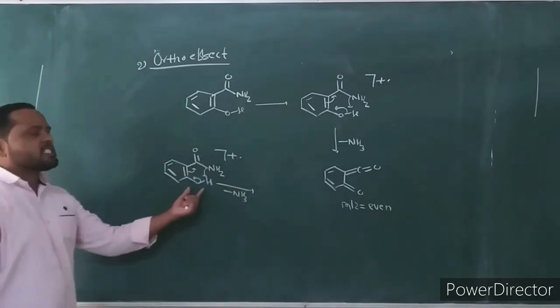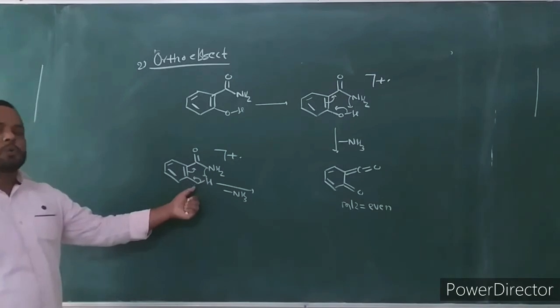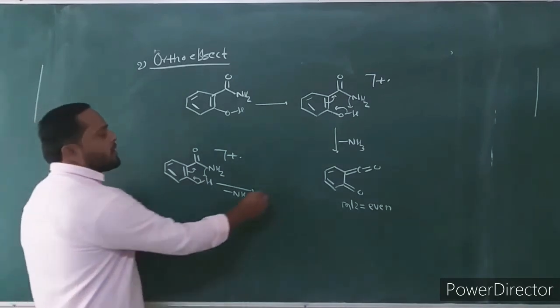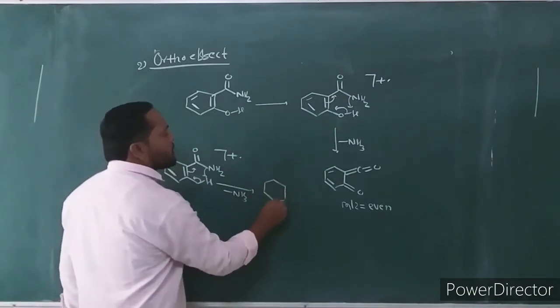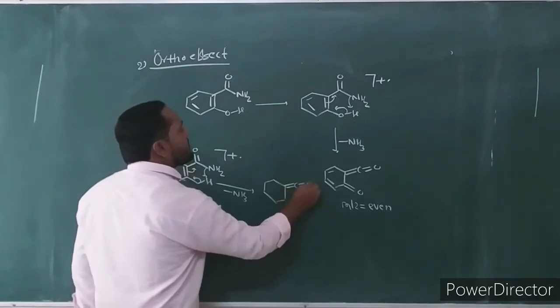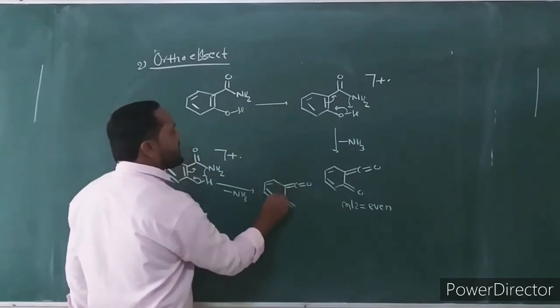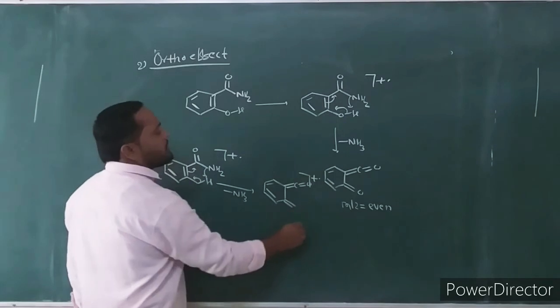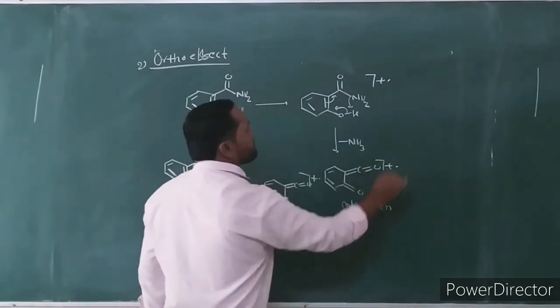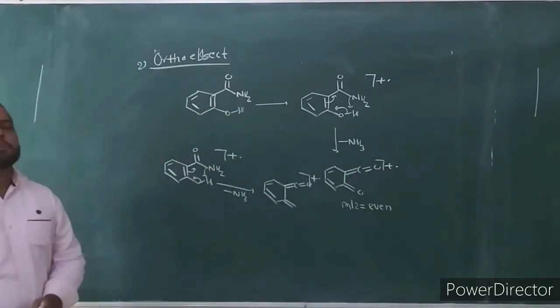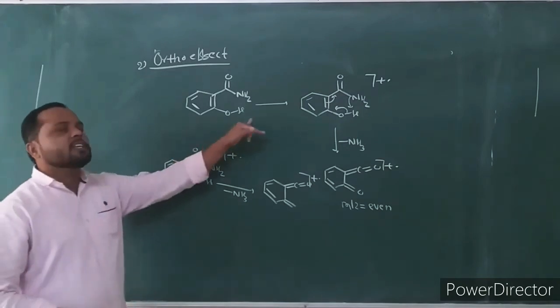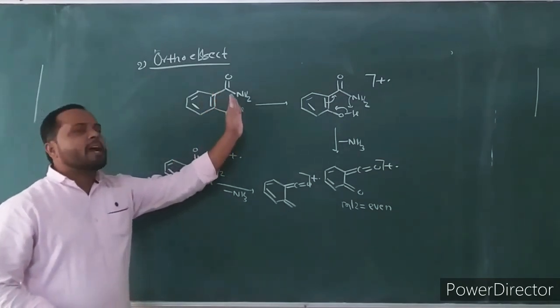The NH2 group abstracts this hydrogen on the ortho group with loss of a neutral molecule. There is formation of this fragment ion, which is formed at even mass number. This is the ortho effect with respect to the amide functional group.